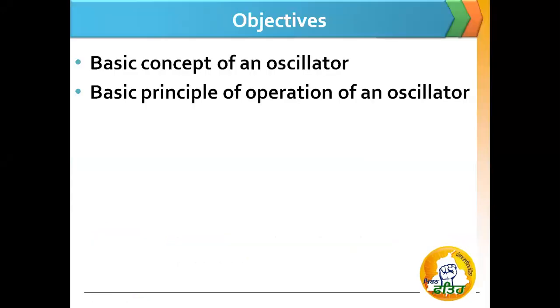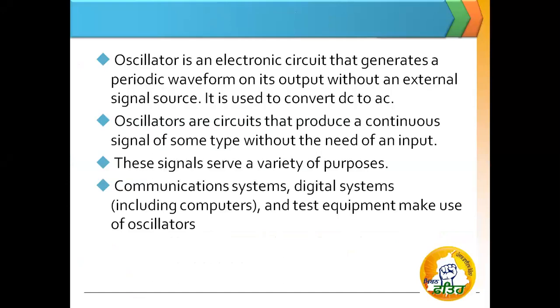So what are the objectives of this presentation? In this we will understand the basic concept of an oscillator and then the basic principle of operation of an oscillator, that is our Barkhausen criteria. So what is an oscillator?